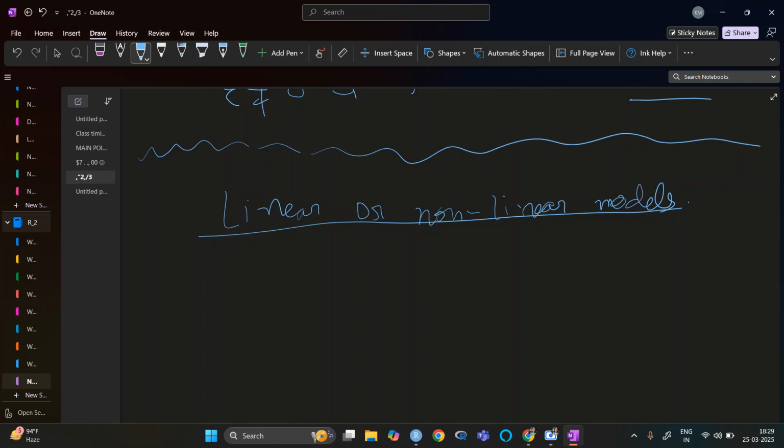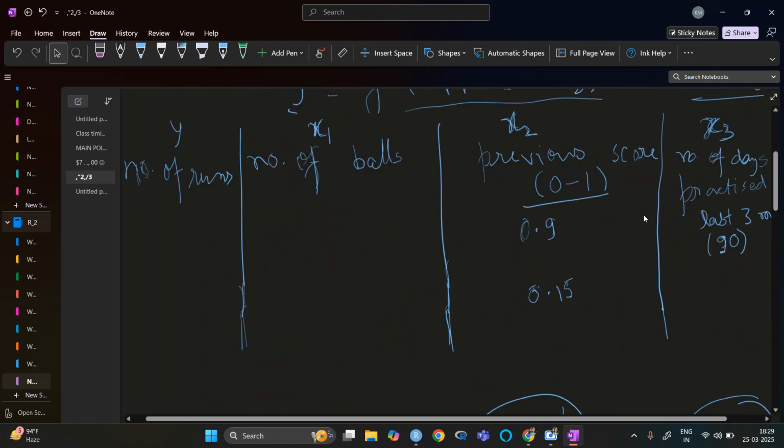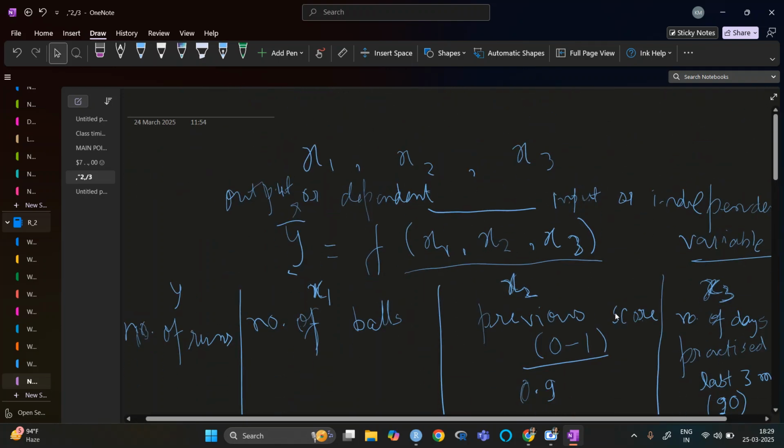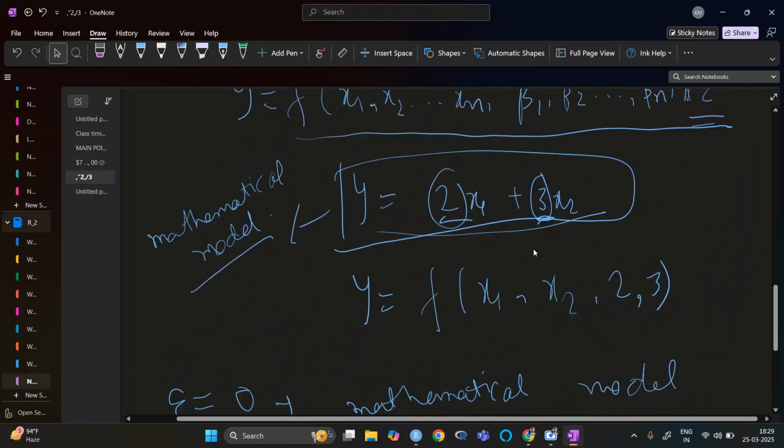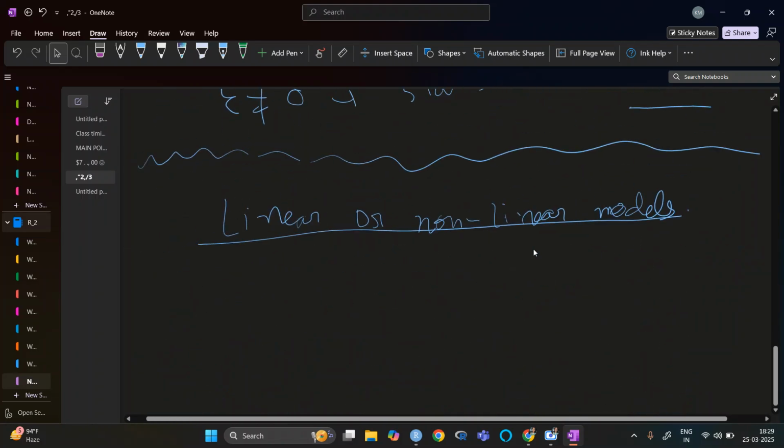So when we have data, we have y, x1, x2, x3. These are not our parameters. Our parameters are beta 1, beta 2 up to beta n. If these are non-linear, then it will be a non-linear model. Otherwise, it will be a linear model.